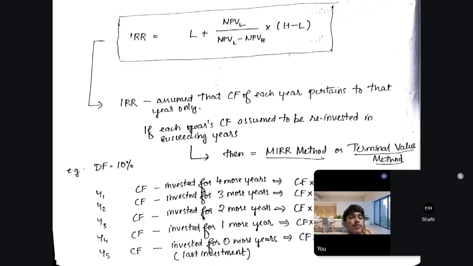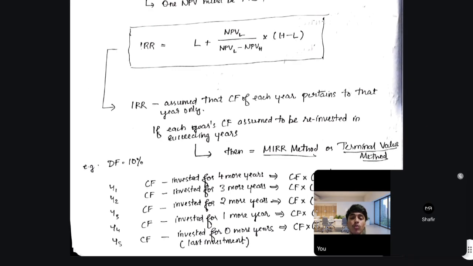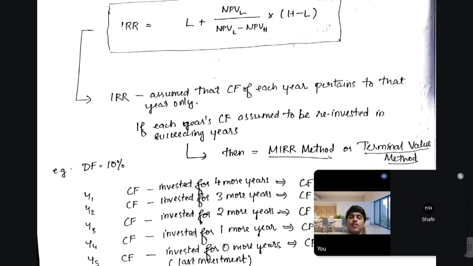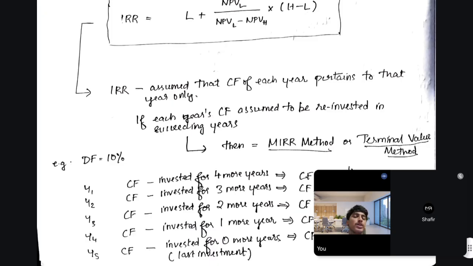But later, some management thinkers, financial analysts, developed a concept: if you have a cash inflow in this year, you can reinvest that inflow till the end of the period. So why not invest it so that it could be more profitable? If you reinvest each year's cash flow, that is nothing but the MIRR method. It's similar to IRR, but each year's cash flows are reinvested till the end of the project.